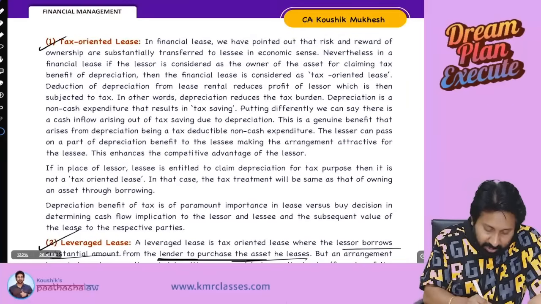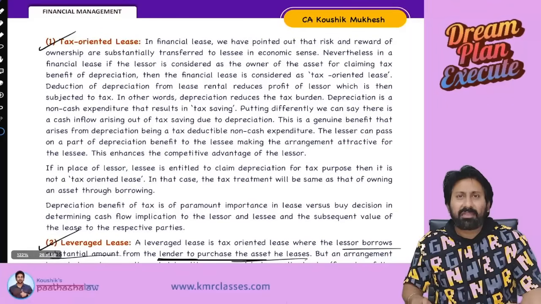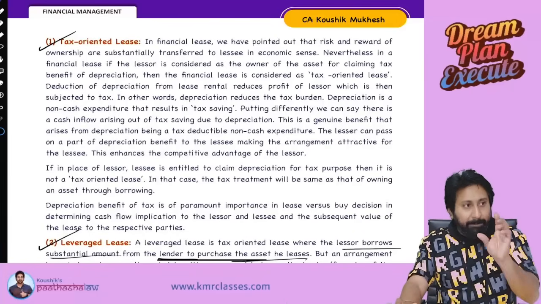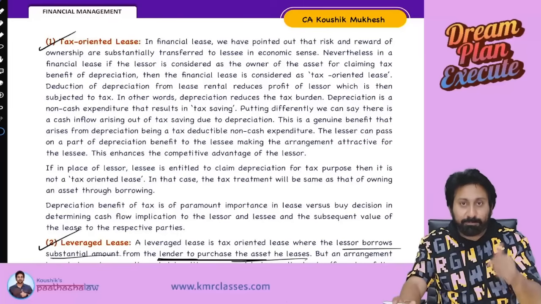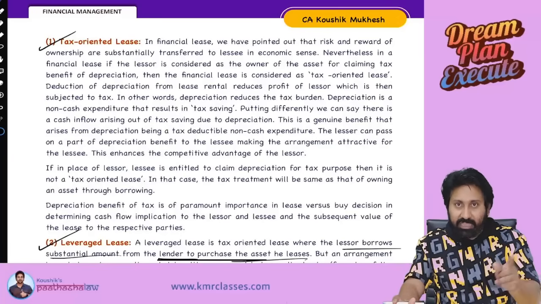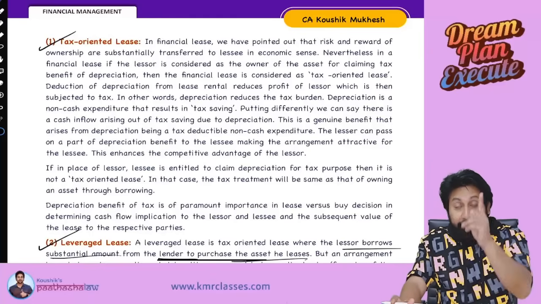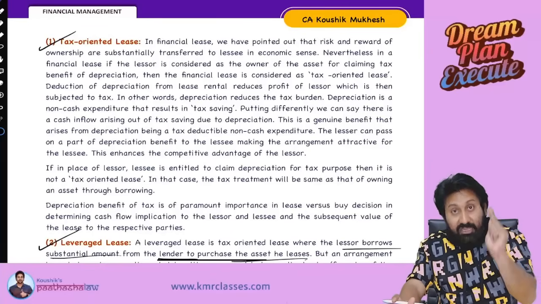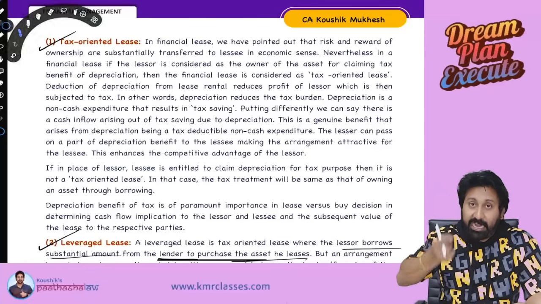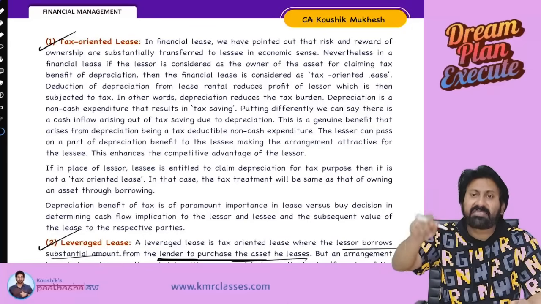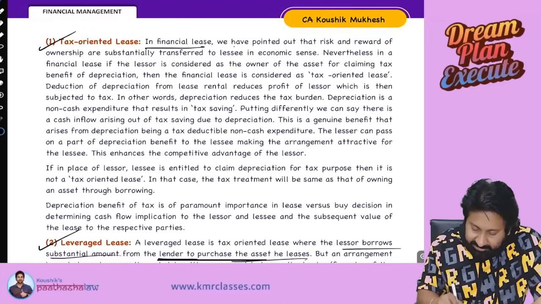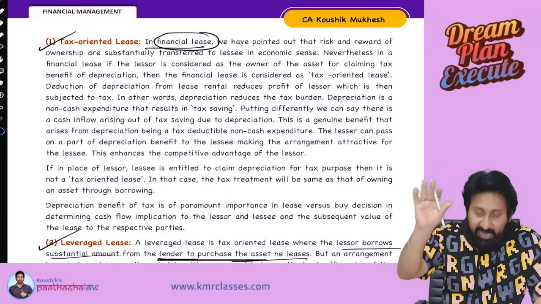Now, tax oriented lease. Just now I told you, a tax oriented lease is a finance lease. If as per agreement, depreciation can be claimed by the lessee, then it is not a tax oriented lease. If depreciation by agreement is claimed by the lessor, we call it a tax oriented lease. Because whenever I claim depreciation, I will get a tax saving. Tax saving is nothing but an inflow. So, a tax oriented lease is a finance lease.